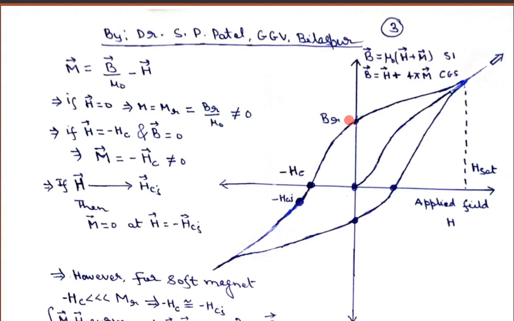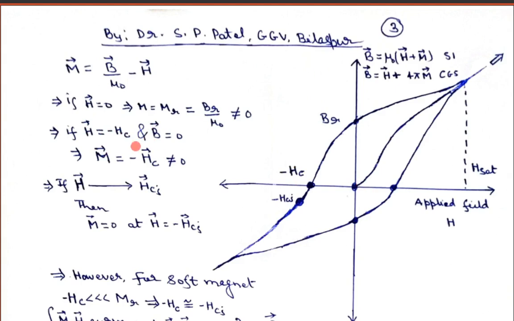Now, in order to achieve zero, in order to achieve B equal to 0, we have to reverse the applied magnetic field. If you reverse the applied magnetic field, let us say up to an Hc value, that is minus Hc, when H is equal to Hc, B becomes equal to 0.